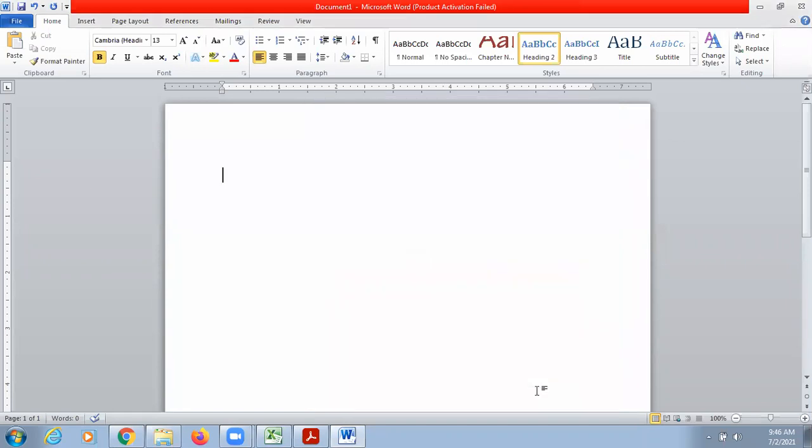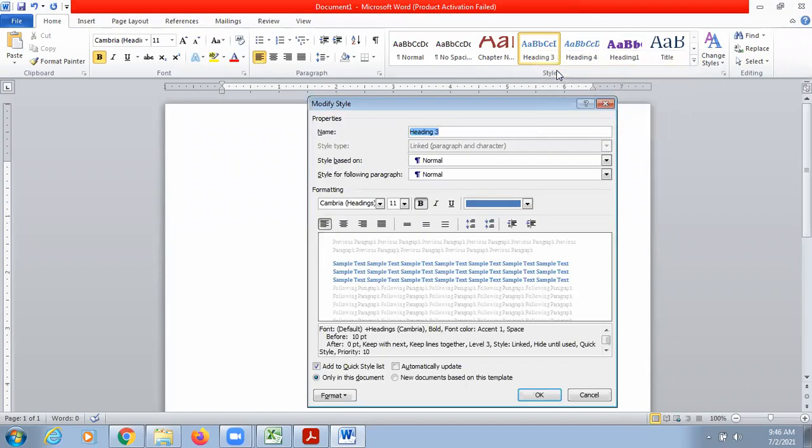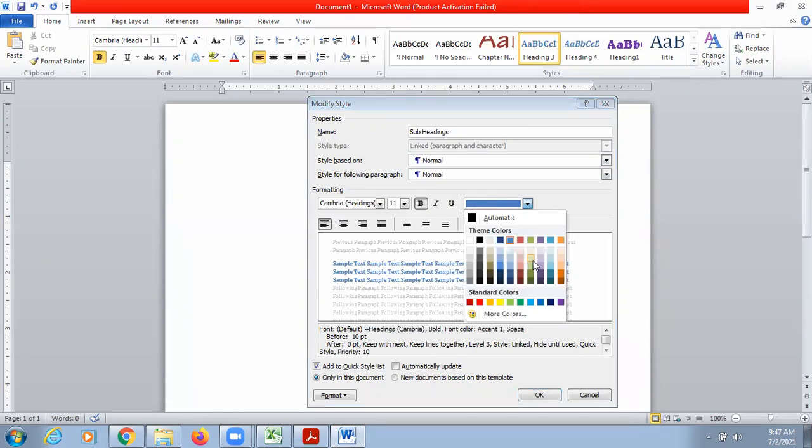And okay, and now I want to do the settings for my subheading. Modify. I want my subheadings to appear with the green color.